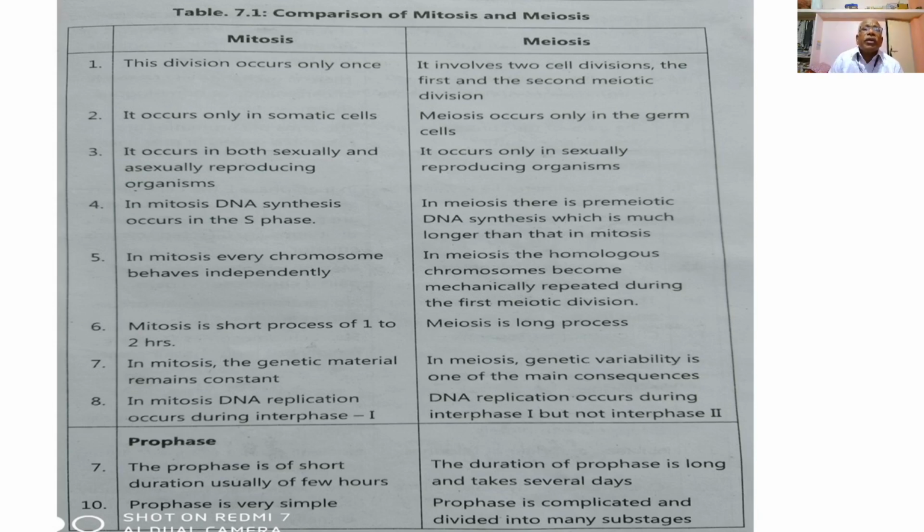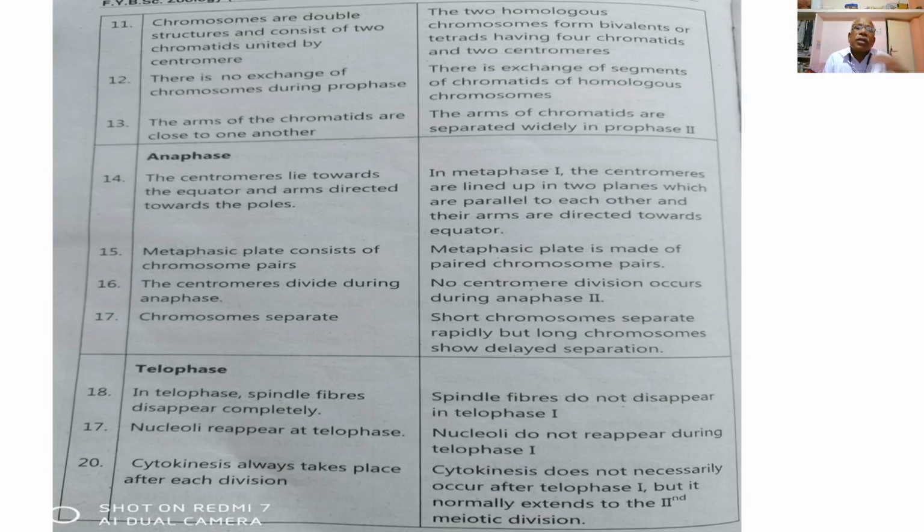So these are the different points which are given to explain the difference between the processes of mitosis and meiosis. These are several points that you can read to get an idea about the comparison or the difference between mitosis and meiosis. These are the several differences which take place during the process of mitosis and meiosis. So this is about the process of mitosis and meiosis.